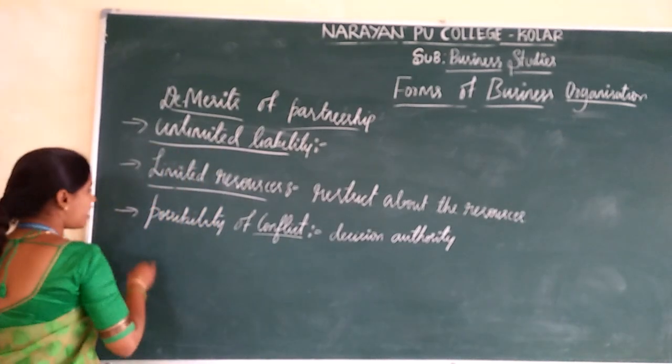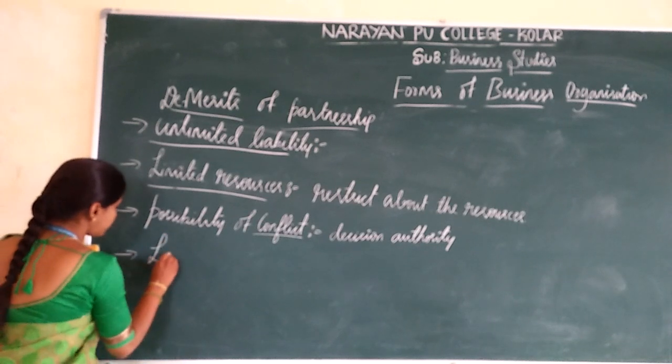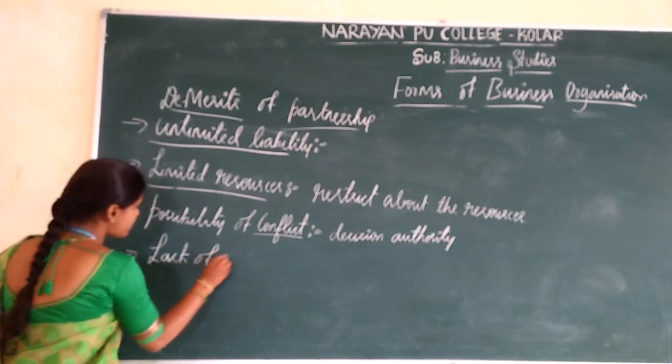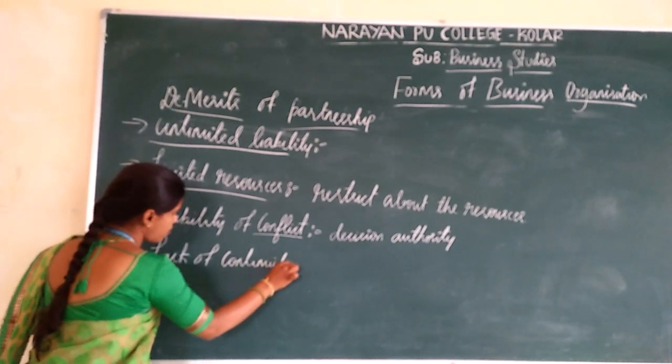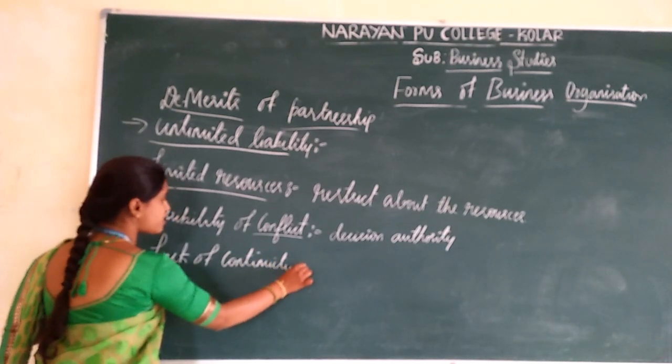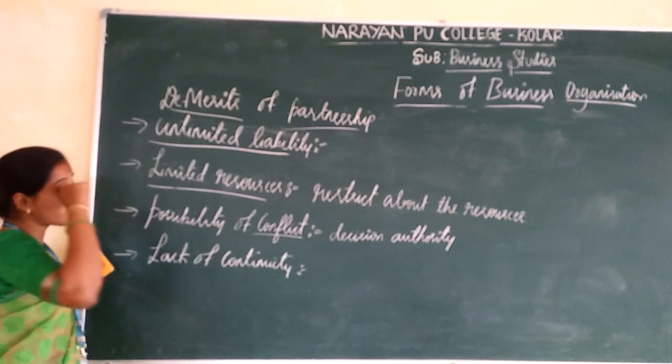And the next one is lack of continuity. This is the main disadvantage or drawback of the partnership firm.